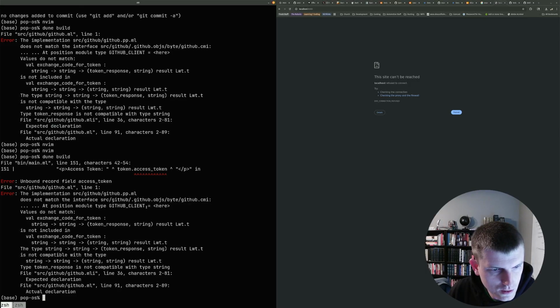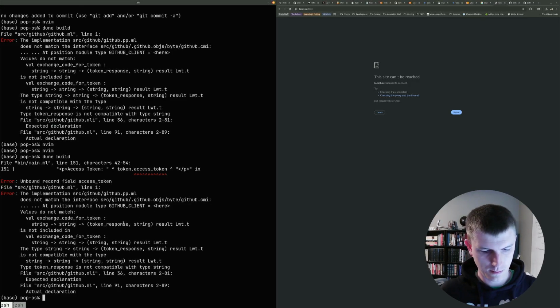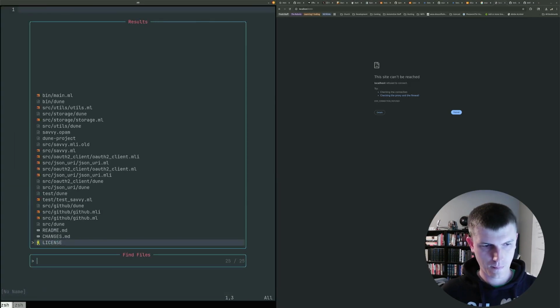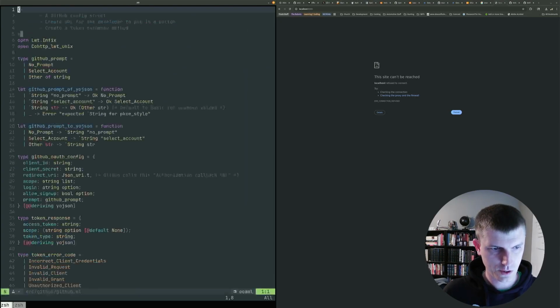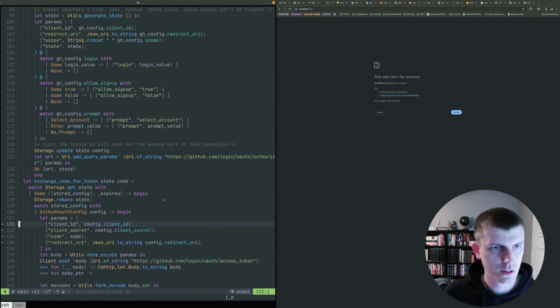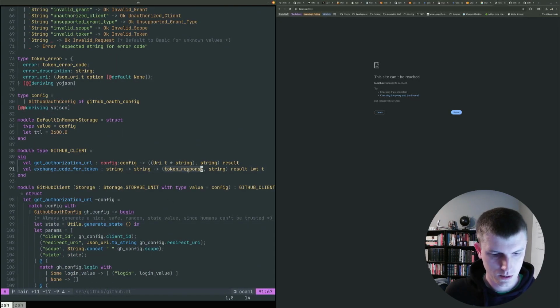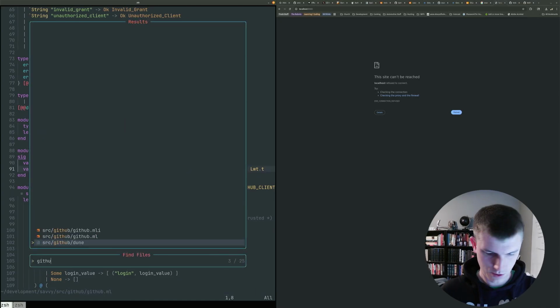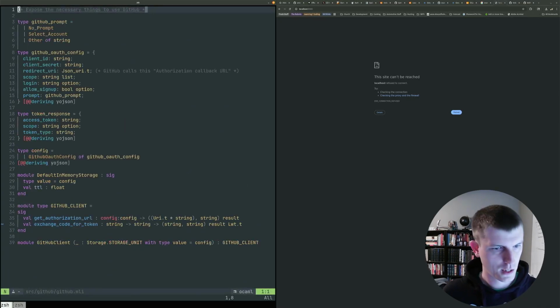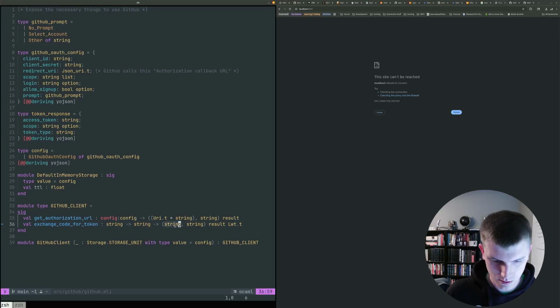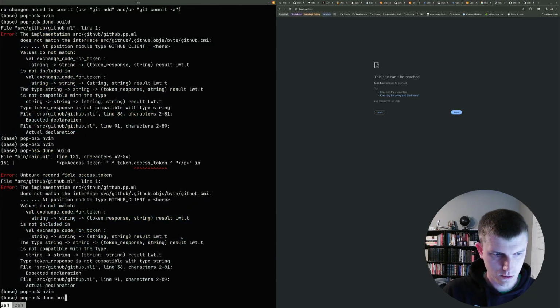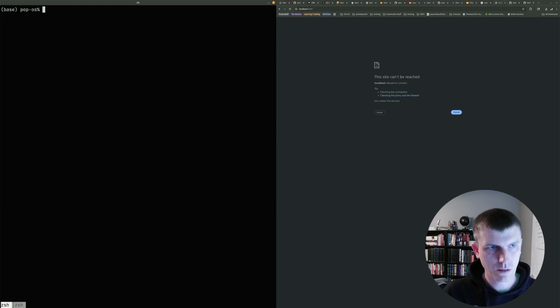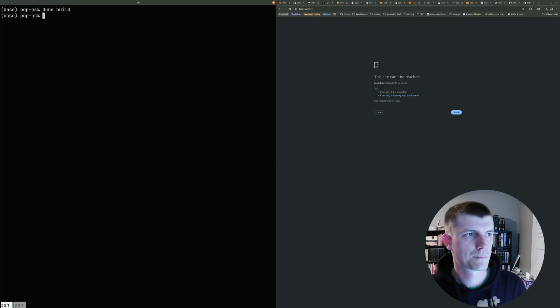Implementation. Oh, I have to change it. I've already changed it here. Token response, but I also need to change it here. The string value. That gets me a token response. There, now everything builds.